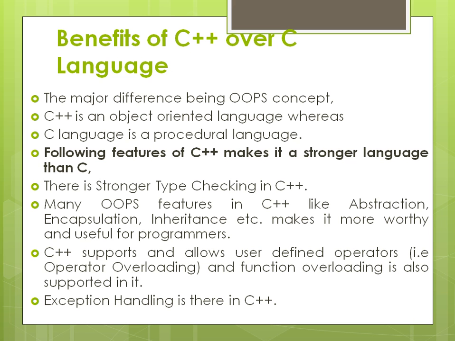Okay, so we also term the C++ language a stronger type checking language. Why do we term this a stronger type check? Because we declare the variables, whose type has been defined, before the use of these variables, right? And many OOPS features in C++ include abstraction, encapsulation, inheritance. We will explore all these terms in the coming videos. Okay, also exception handling is there in C++.